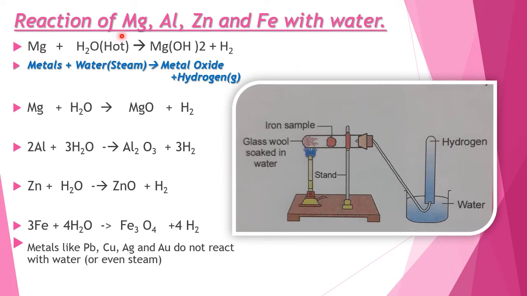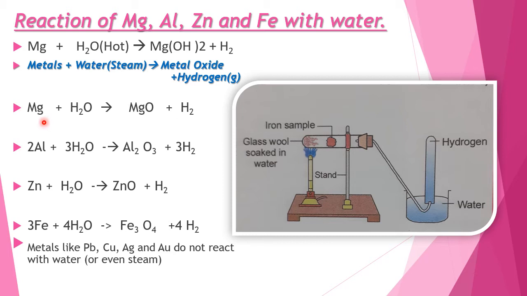Now, reaction of magnesium, aluminum, zinc and iron with water. Dear children, magnesium metal reacts with water under two different conditions. Number one, when magnesium reacts with hot water, it will form magnesium hydroxide and liberate hydrogen gas. At the same time, the same magnesium metal reacts with steam to form magnesium oxide and hydrogen gas.